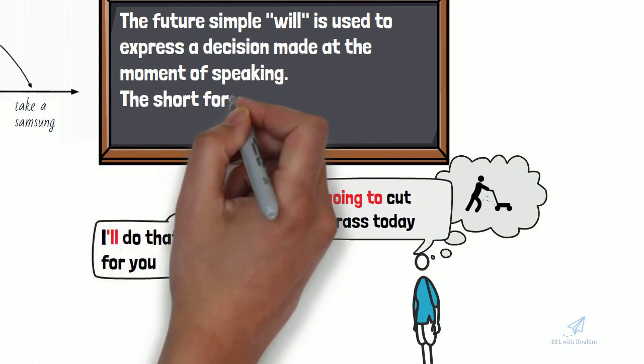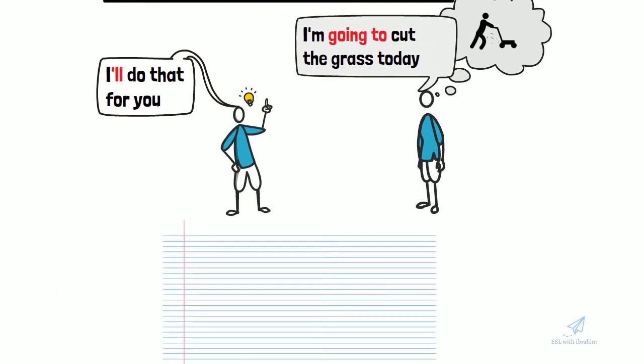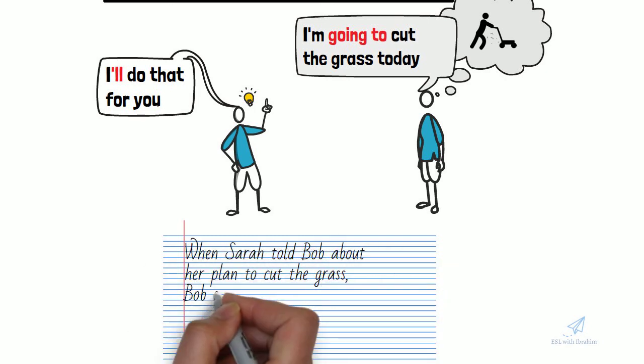Also, remember that the short form of will is used in spoken English only. For example, if you want to write a story about Bob, you would write something like this.